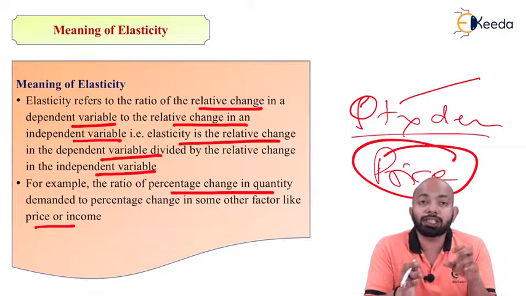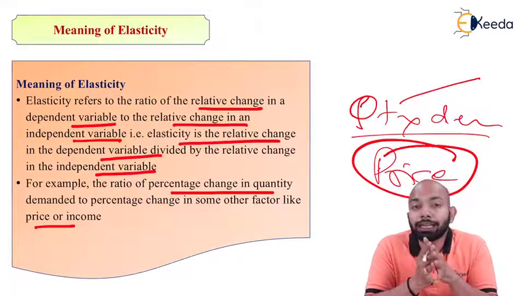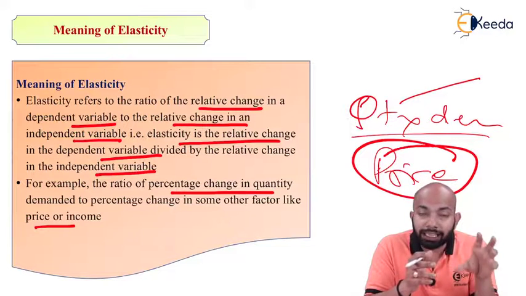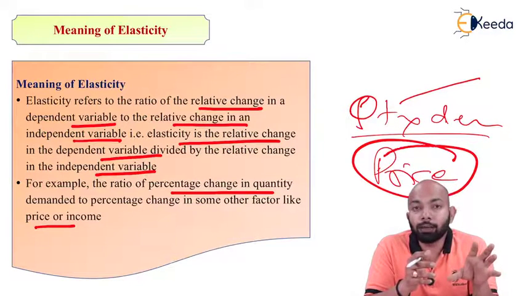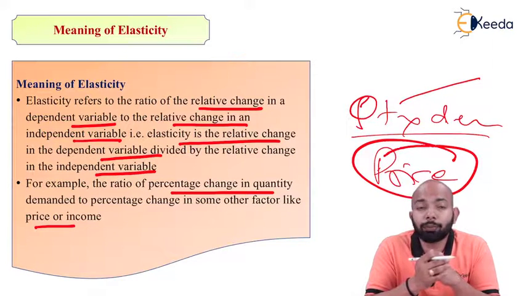To understand that concept, the term itself is known as elasticity. So this is what elasticity means: the slightest change in the dependent variable, and the effect of it on the independent variable here. This is what you need to understand when it comes to the meaning of elasticity. Thank you.